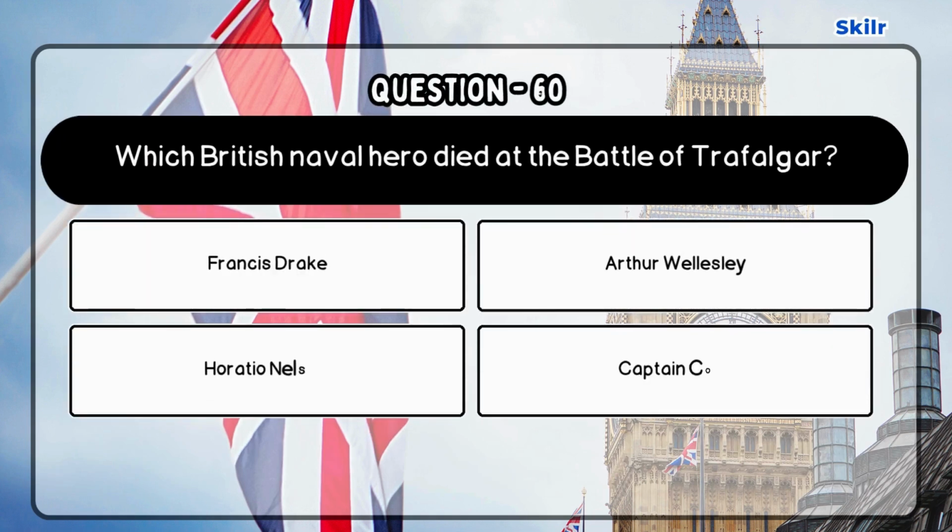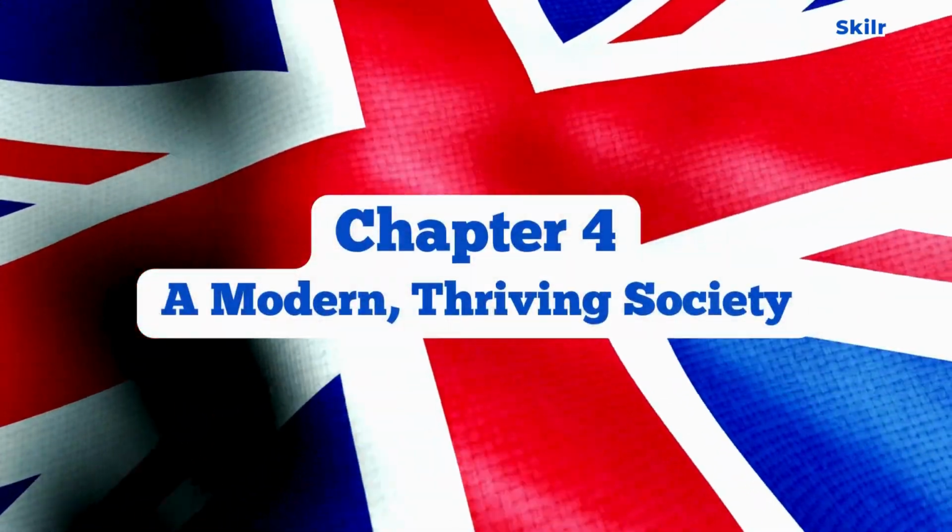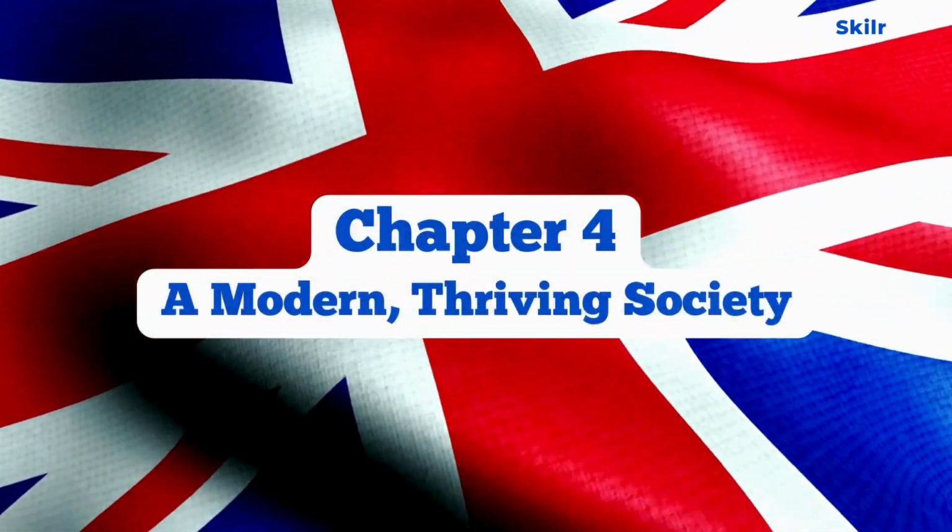Question 60. Which British naval hero died at the Battle of Trafalgar? Correct answer is Horatio Nelson as Admiral Nelson died in 1805 at the Battle of Trafalgar, a pivotal victory against the French and Spanish fleets. Chapter 4. A Modern, Thriving Society.